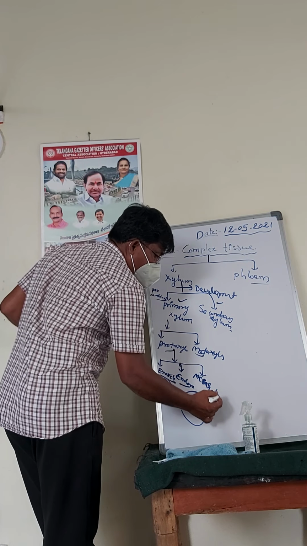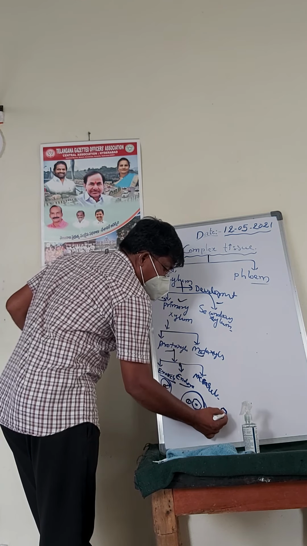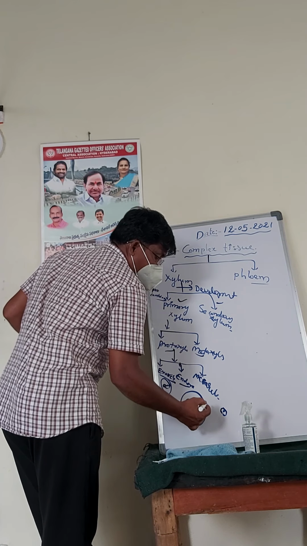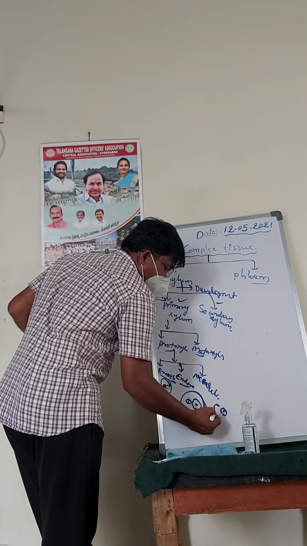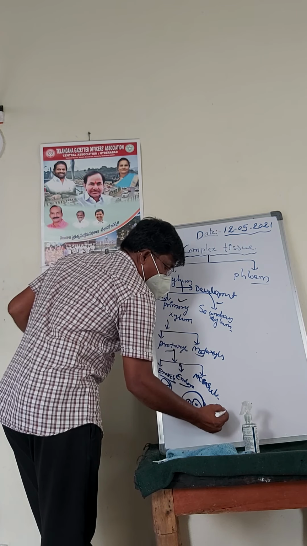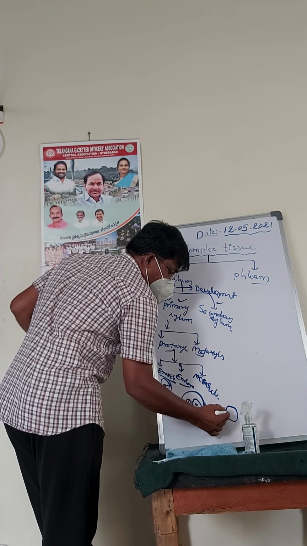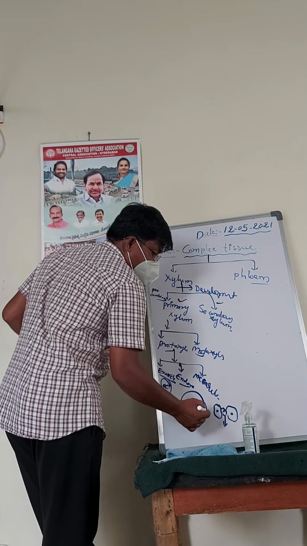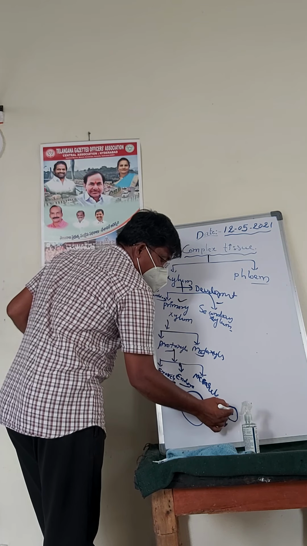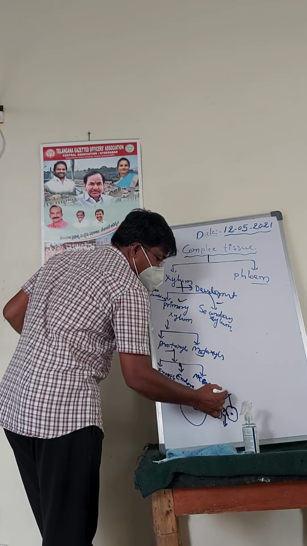So what do you mean by mesarch? In this mesarch, the protoxylem is situated in the middle, and towards both sides the metaxylem is situated. So the protoxylem is the middle one, and on both sides are the metaxylems.